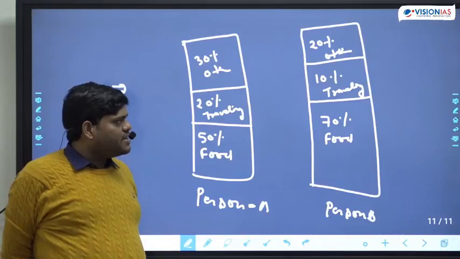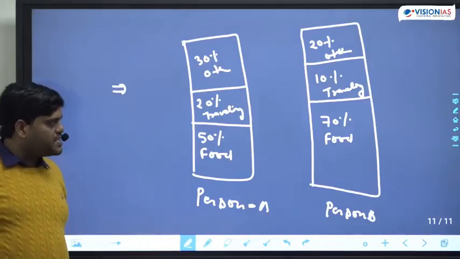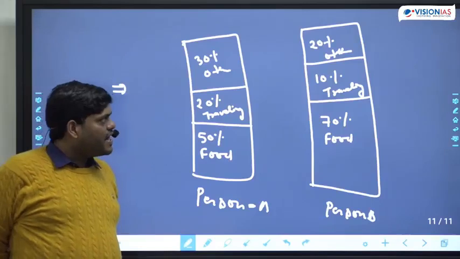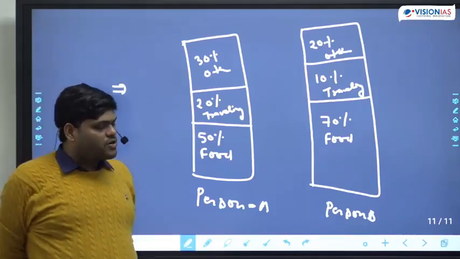Person B uses 70% of salary on food, 20% on traveling, and 20% on the other part.